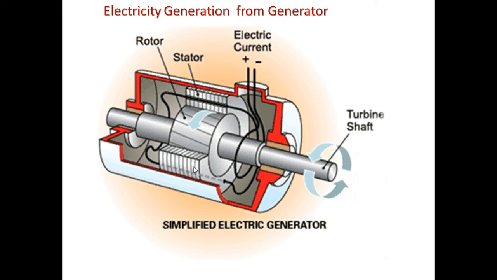And since the length of the copper wire wound around the conductor is so huge, when the current flows through it, because of the resistance and the length of this wire, a lot of heat is generated.